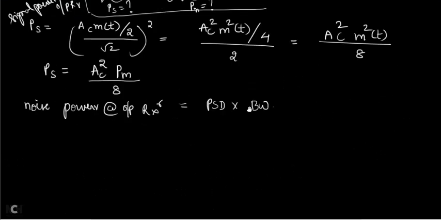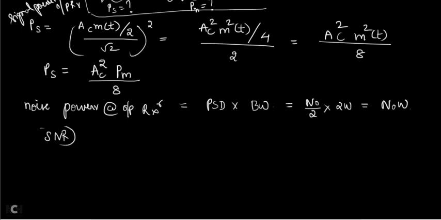Okay, so now substitute this value: power spectral density is N0 by 2, multiplying it with the bandwidth W will give you again the same thing. The noise power will be N naught W. Okay. Now I will substitute.